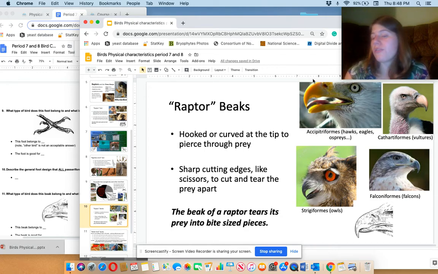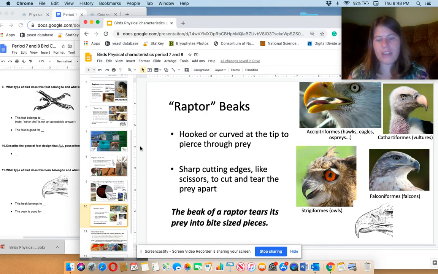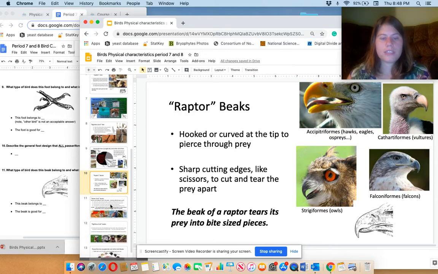Their beaks, they don't grab their food with their beaks. They grab it with their feet and generally kill it with their feet. But then they eat it and rip it apart with their faces. So this beak here is good for biting things, for ripping things up into bite-sized chunks. So that's some raptor beaks.